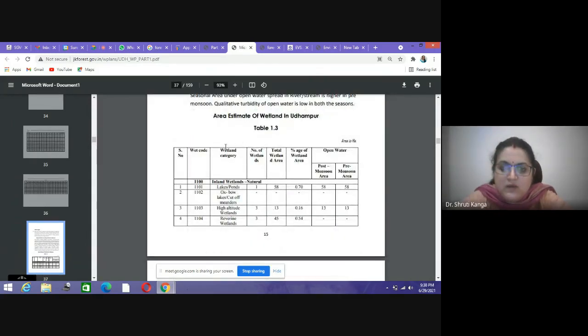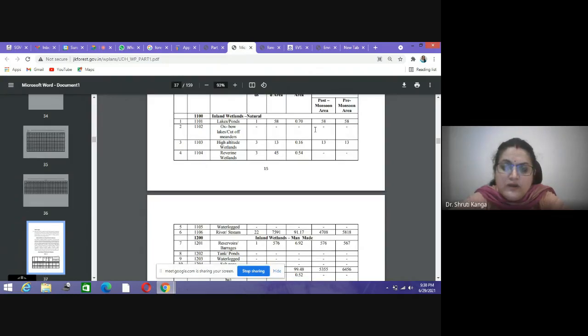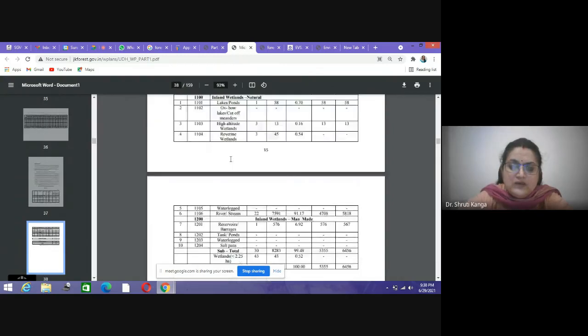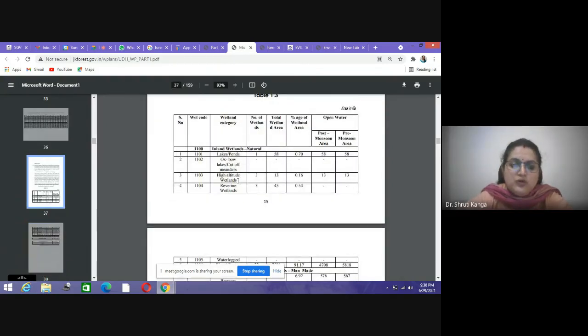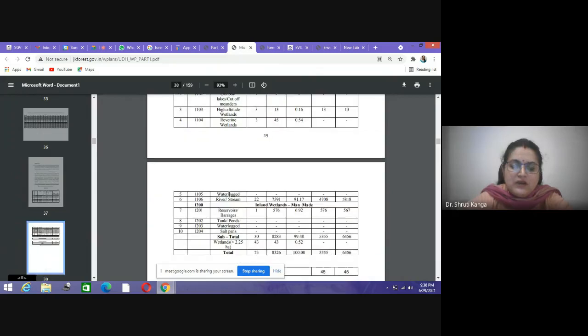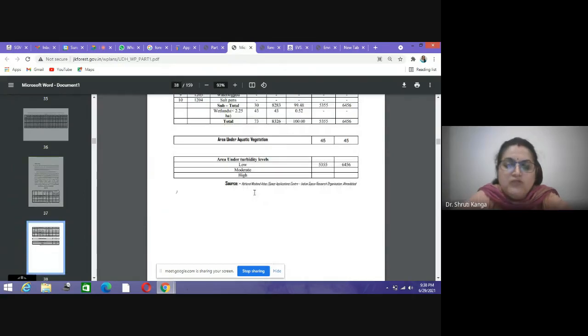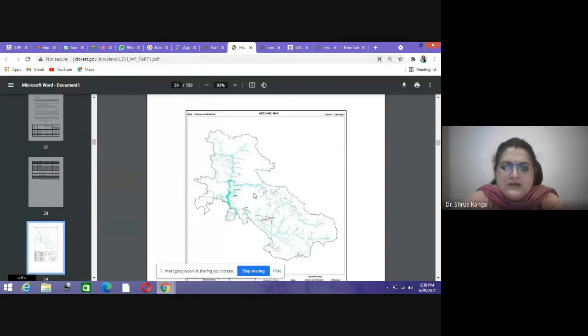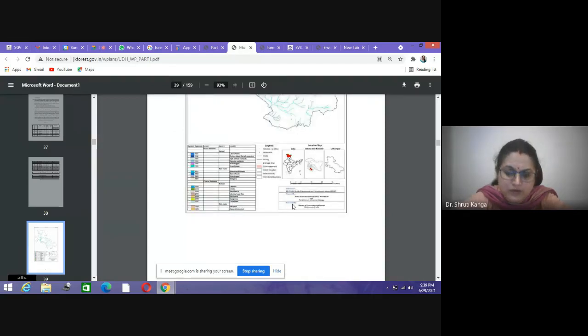You can see here the areas of wetland in Udhampur. Wetland areas are also there. So in Indian wetlands, which categories are found over there? You can see here lakes, ponds, oxbow lakes, high altitude wetlands, riverine wetlands. So many classes we have in this. Information related to the wetland is also procured over there. Then this is a map where the different drainage network is shown in the forest division.